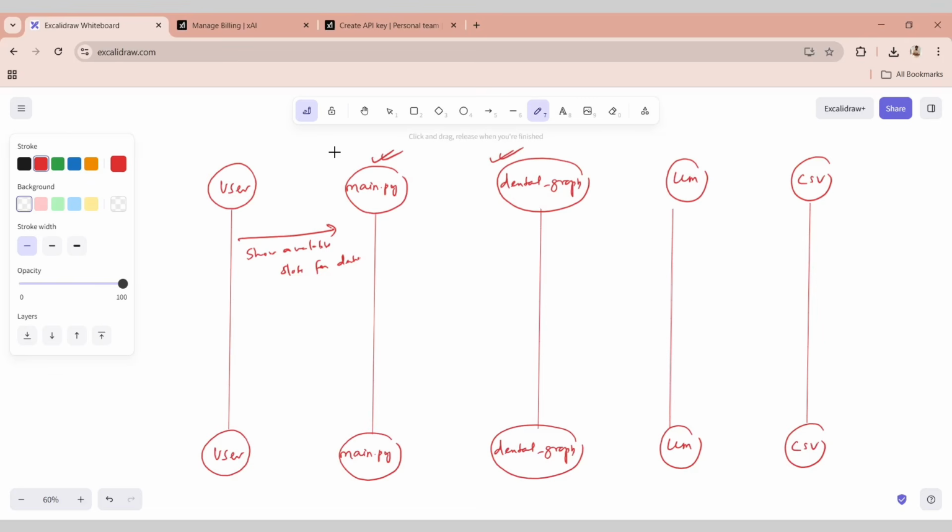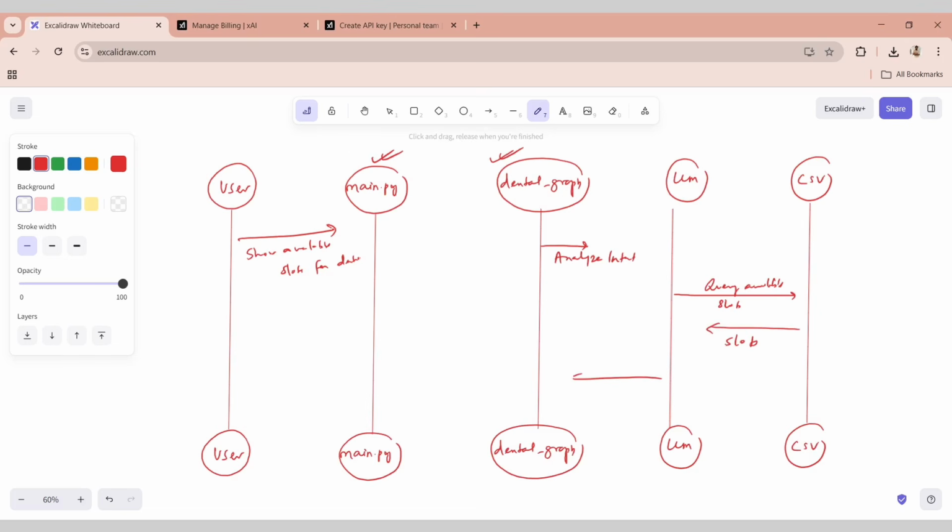Now the dental graph will analyze the intent while calling the large language model, and then the LLM will be able to call the tools, and the tool will eventually call the CSV file and query the available slots, and revert back with the available slots.